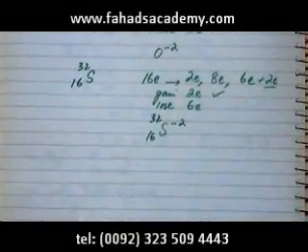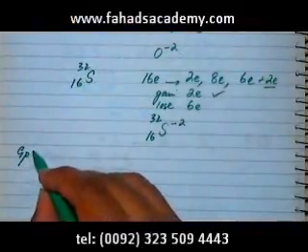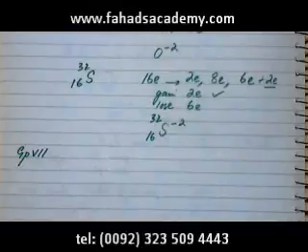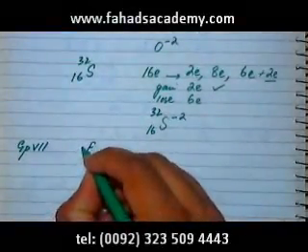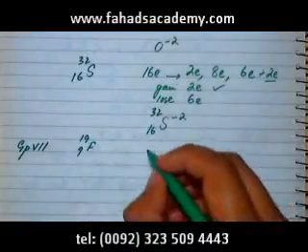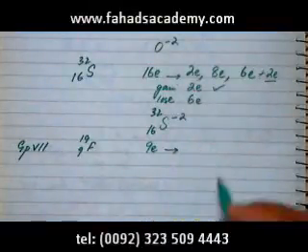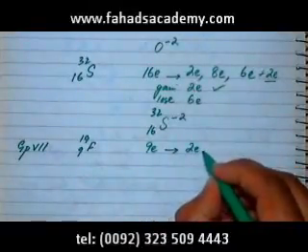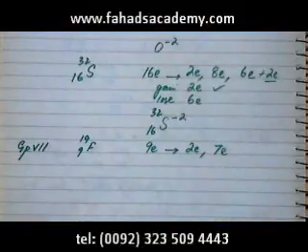And finally we can move on to group 7. We'll start off with fluorine. Fluorine is 9 and 19, which means it has a total of 9 electrons. The electronic configuration for fluorine would be 2 electrons in the inner shell and 7 electrons in the outer shell.